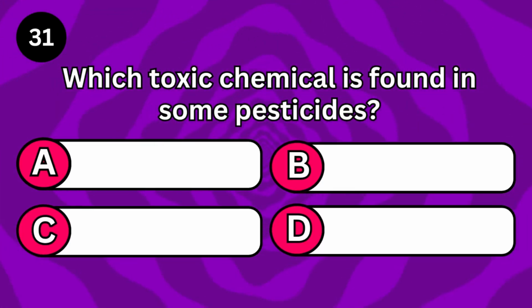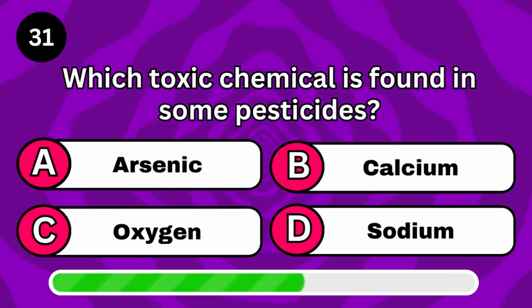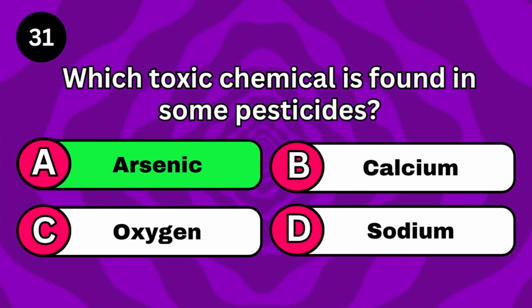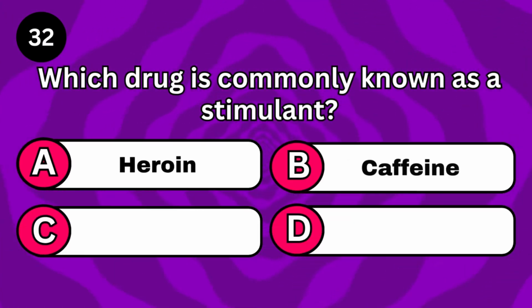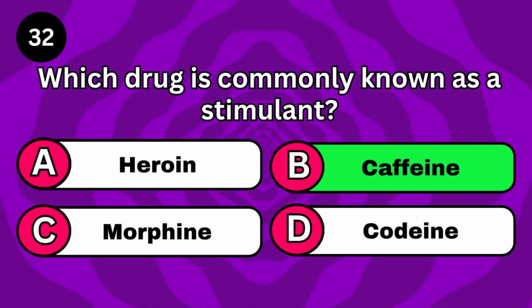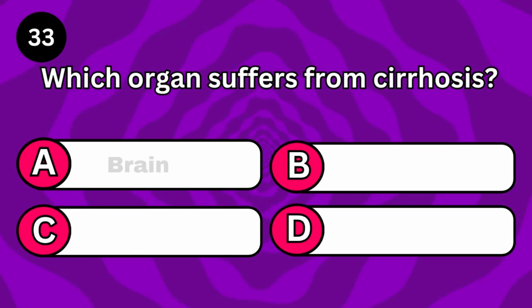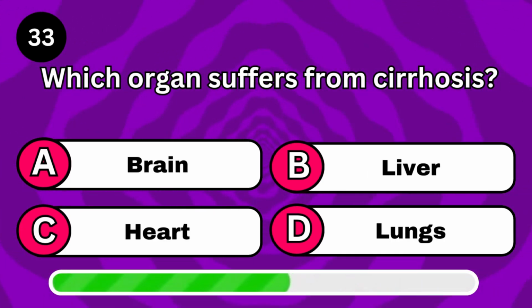Which toxic chemical is found in some pesticides? Arsenic. Which drug is commonly known as a stimulant? Caffeine. Which organ suffers from cirrhosis? Liver.